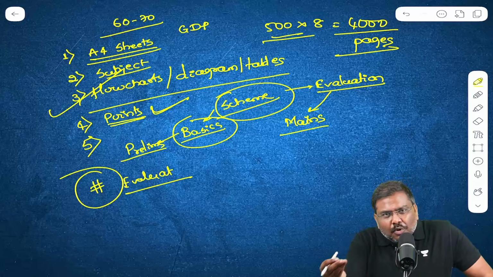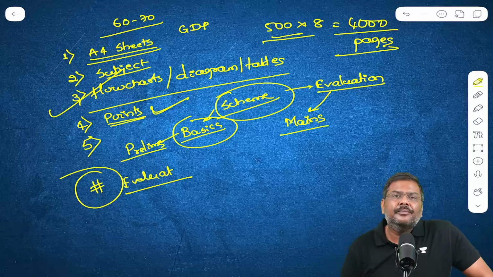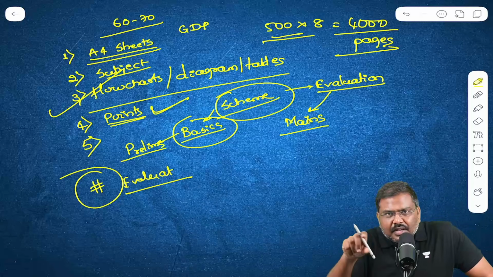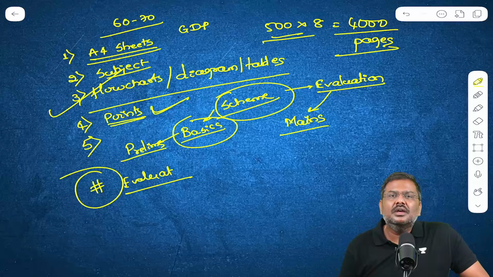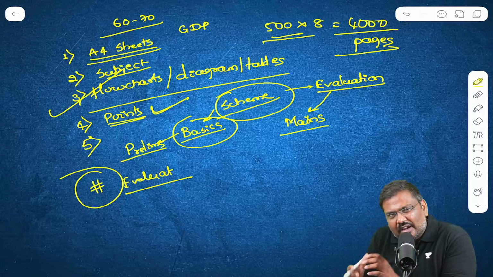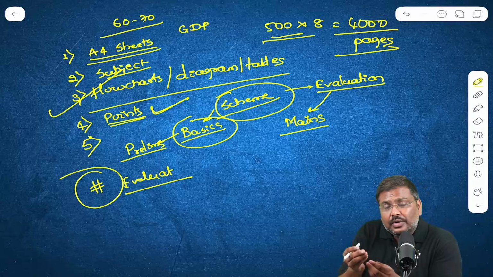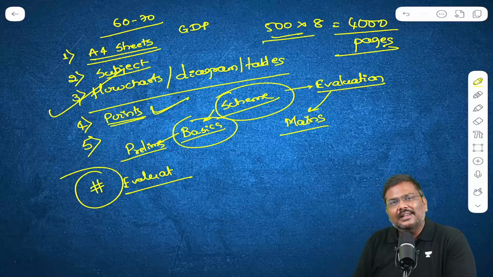Let's say unemployment data is published on a monthly basis. Inflation data is published on a monthly basis. The forex reserve number is published on a monthly basis. So these kind of high frequency indicators you don't have to write down. In fact, you don't have to even go through these particular articles.